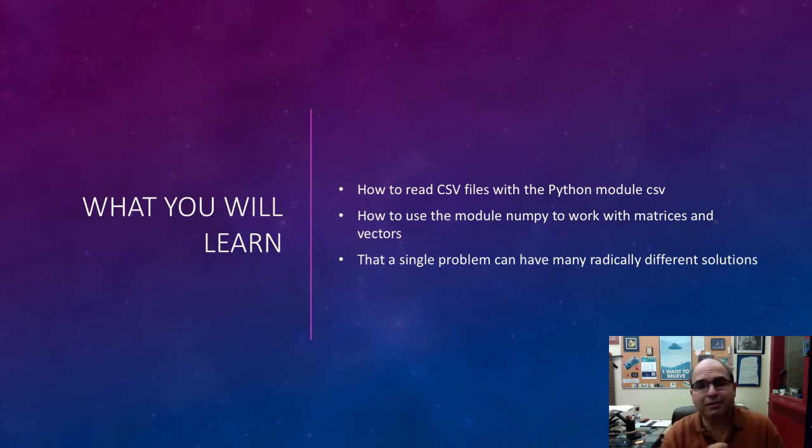Something else you're going to learn, this is kind of a subtle point, it's about computer science, it's not really data science, but you're going to learn that you can have a problem and that you can actually solve it in radically different ways. And sometimes that has a profound effect on the performance. So it might be fast if you do it this way, it might be not so fast if you do it this other way. But we're going to see that the solutions aren't even similar to each other. They can be very, very different.